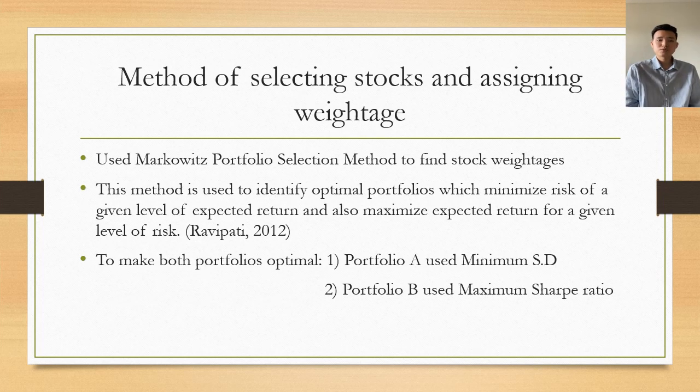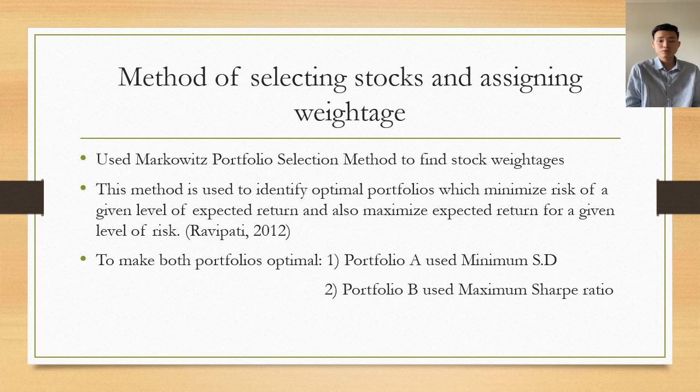We have used the Markowitz portfolio selection method as a tool to select the stocks and assign weightage simply because of the effectiveness of this method in identifying the optimal portfolio for risky assets and also to find the risk return opportunities that are available to us as an investor. According to Ravi Pati, this portfolio method is used to identify optimal portfolios which will minimize risk at a given level of expected return and also maximize expected return for a given level of risk.